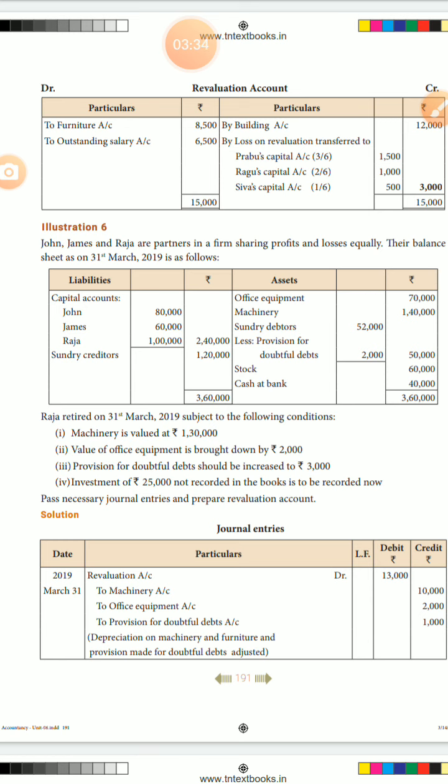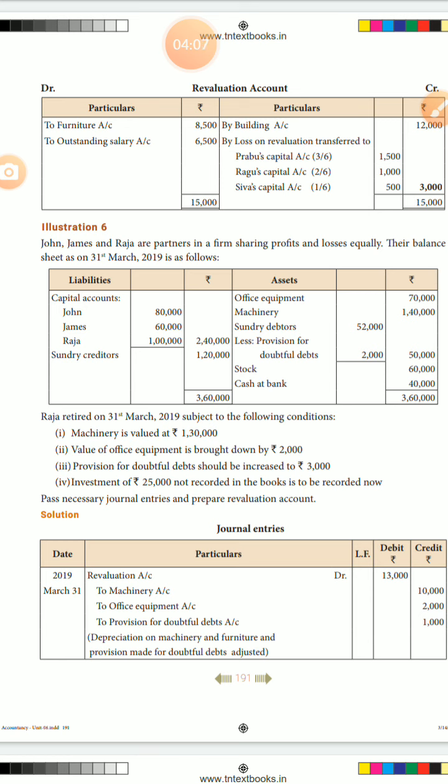Next one, provision for bad and doubtful debts increasing by 3,000. Already provision for bad and doubtful debts is 2,000. Compare, 1,000 rupees only you enter. The total value of revaluation is 13,000. Decreasing the value means concerned asset, revaluation account DR, concerned asset account CR.